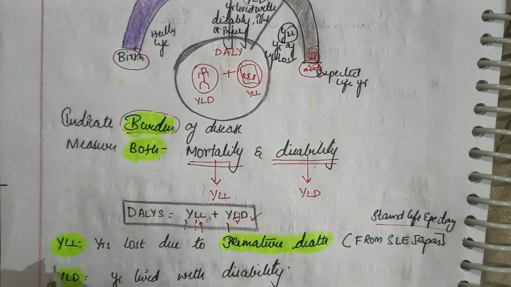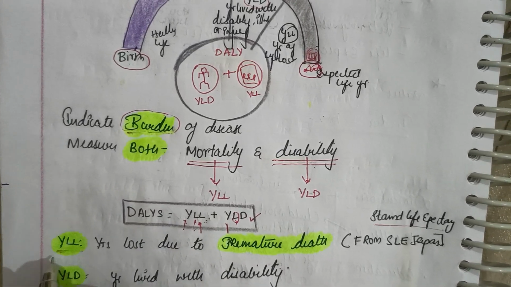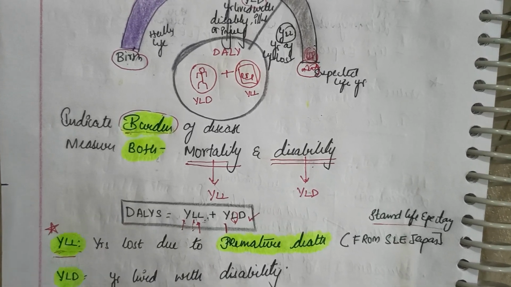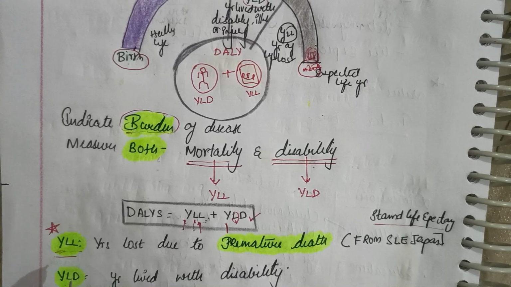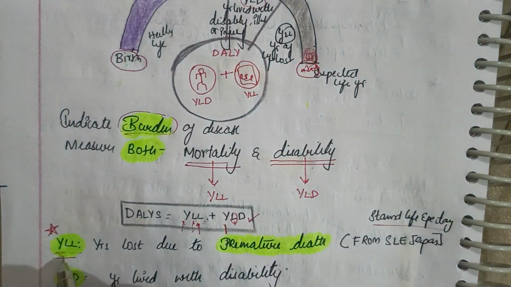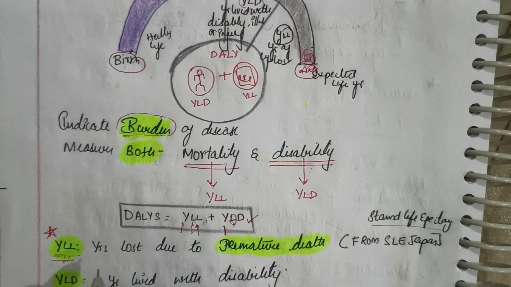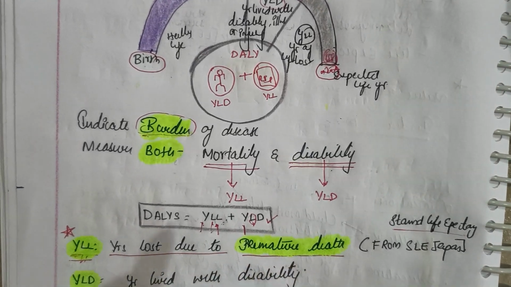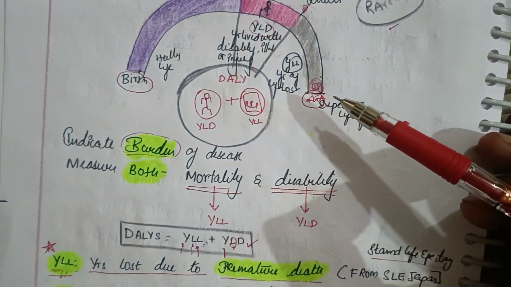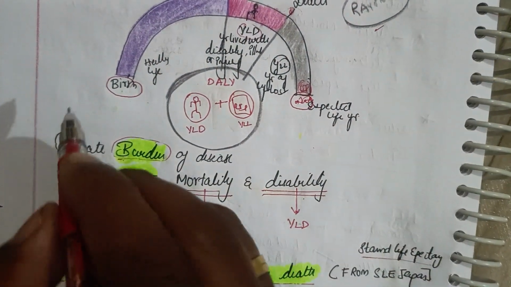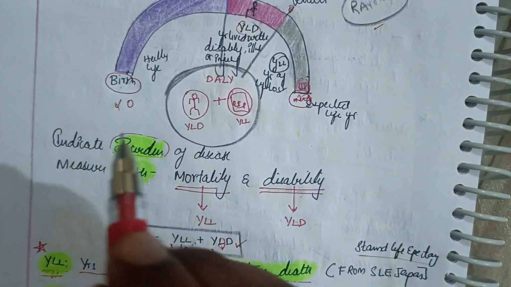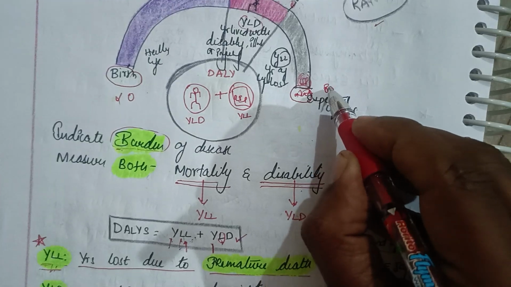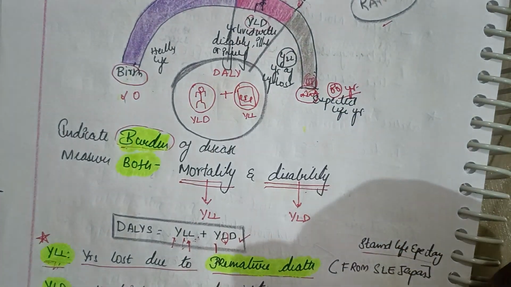Now the first important aspect of YLL, that is years of life lost, okay. Years lost due to premature death. That means, if you take this example, the person X starts the journey and the expected death, say you have 80 years as the normal lifespan of a person.